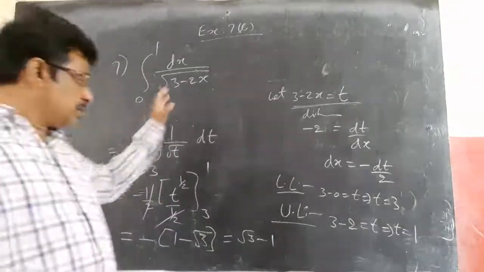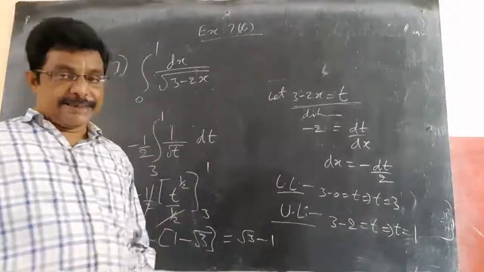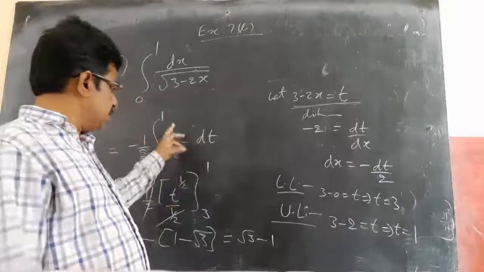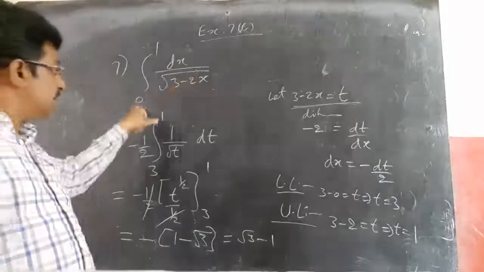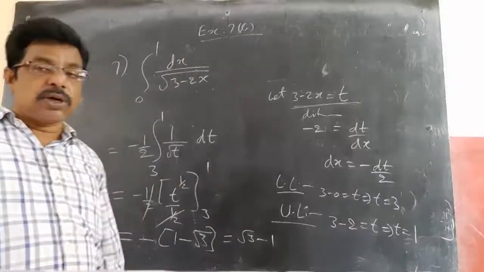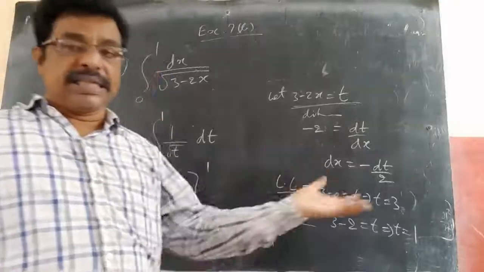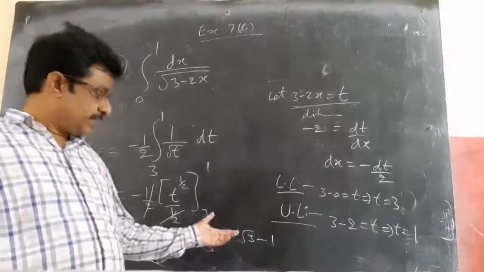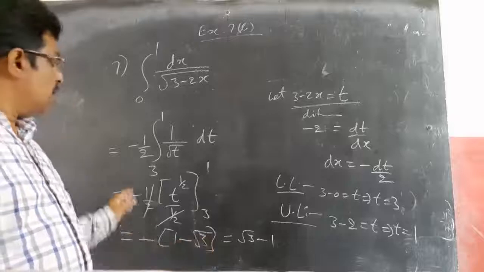So this is how we will do definite integration. If you know ordinary integration properly, you need to find the ordinary integration, you should know how to integrate this, then you need to apply the limits. And for some sums, we can use some properties which will make our work easy. That we will discuss later. Only after these 2-3 examples we will go further. I hope you understood this.